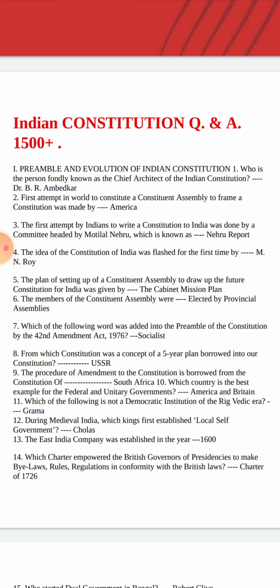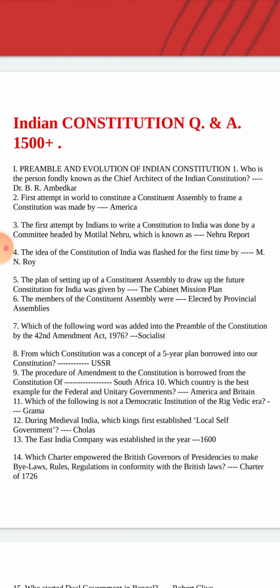Which country is the best example of both federal and unitary government? America and Britain. Which of the following is not a democratic institution of the Rig-Vedic era? Grama. During medieval India, which kings first established local self-government? Cholas. The East India Company was established in the year